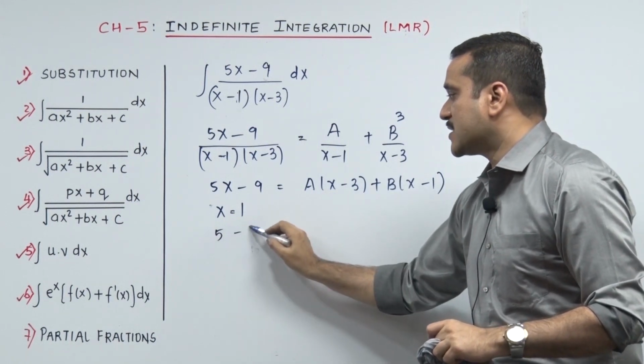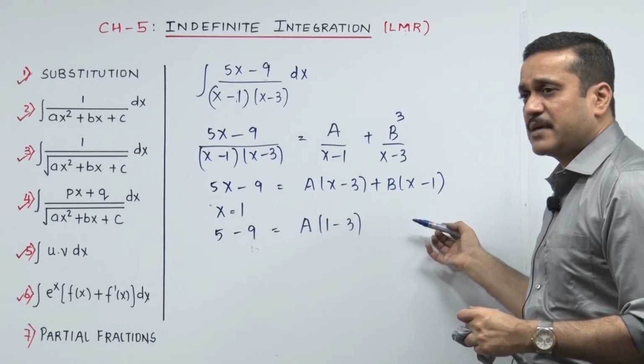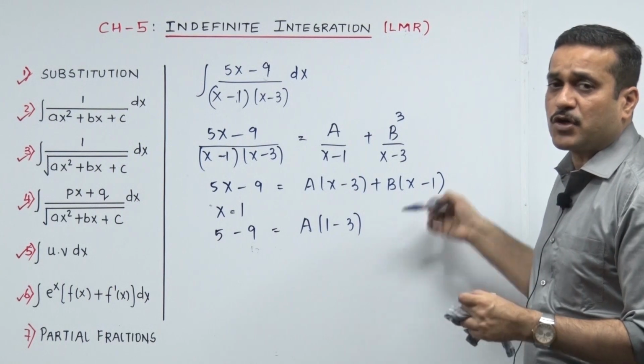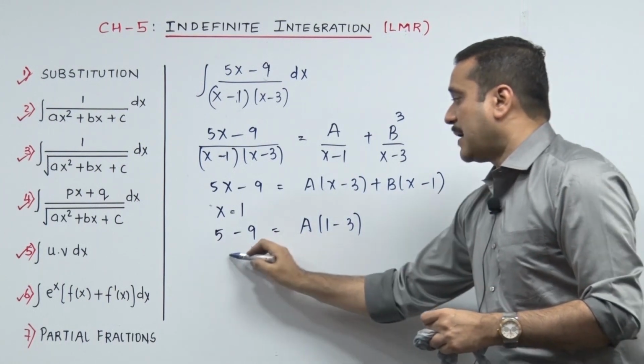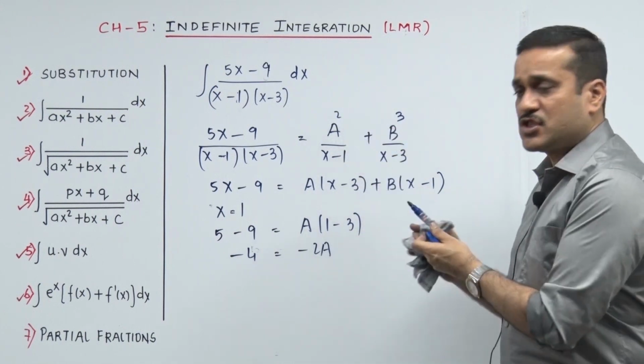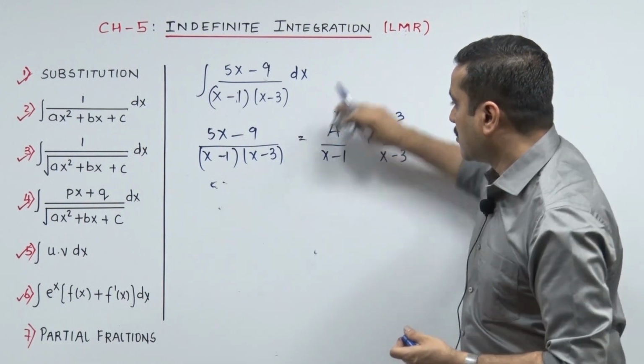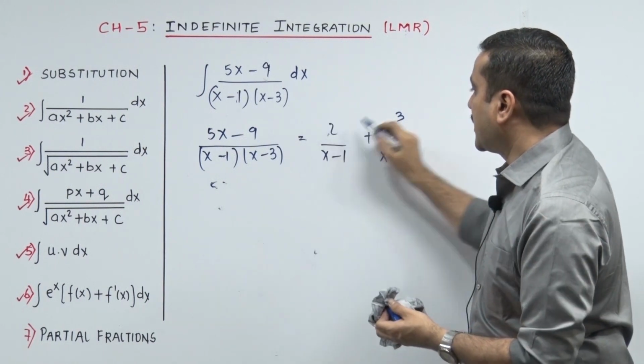x1 smart value, second smart value. So it's 5 minus 9. You're putting x1, so 1 minus 3. यहाँ जाके मतलब नहीं, that's going to go 0. That was what you had thought of. So now minus 4 is equal to, I can see minus 2a, I can see a is 2. Check. The process is over. Partial fraction. Now that has gone 2 and that has gone 3.